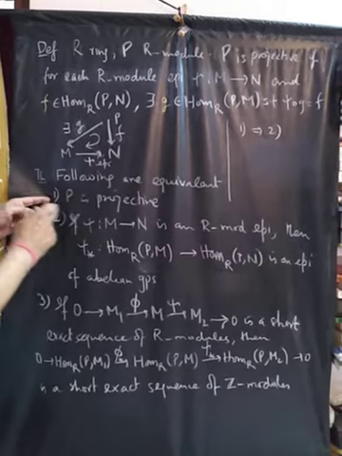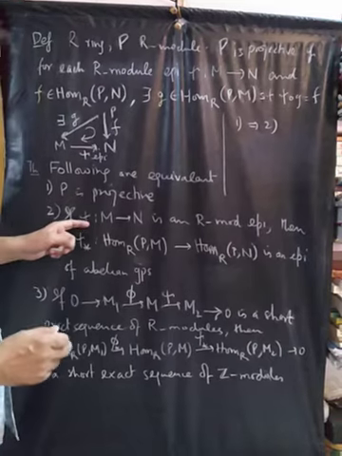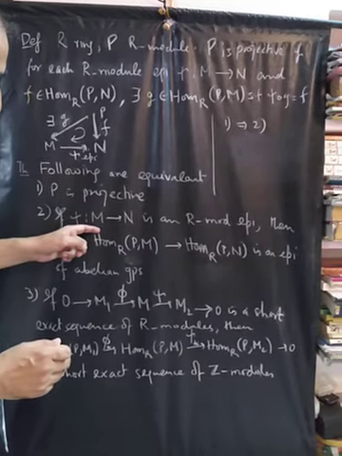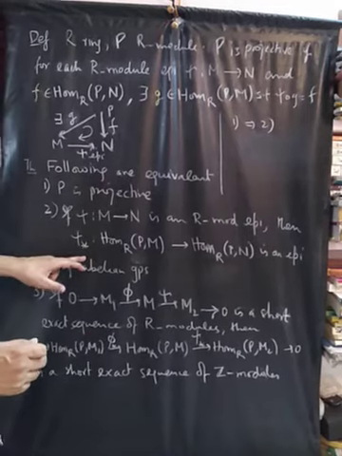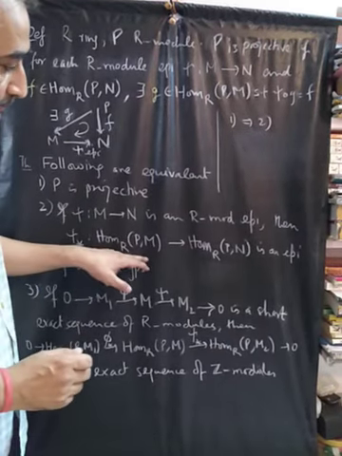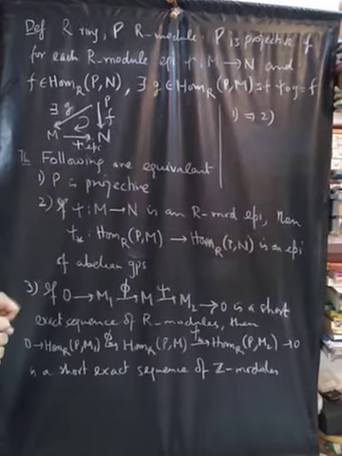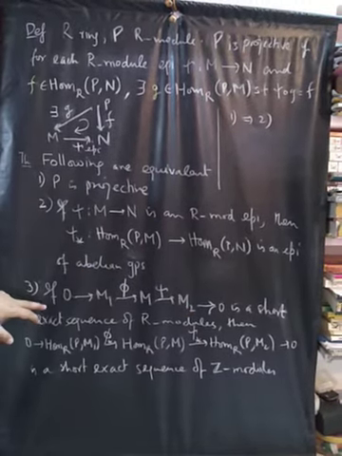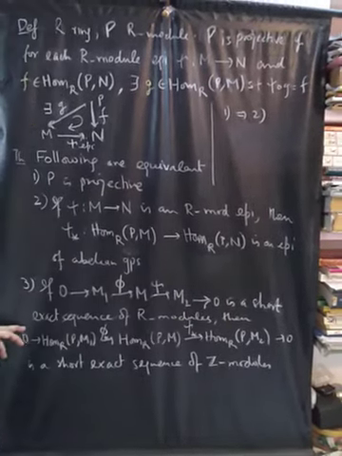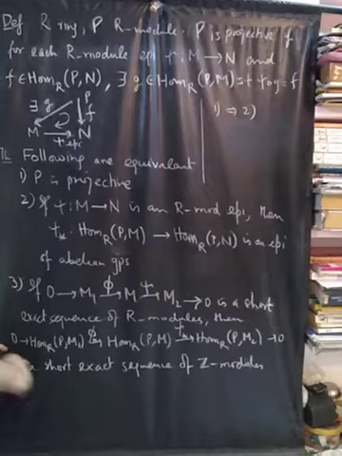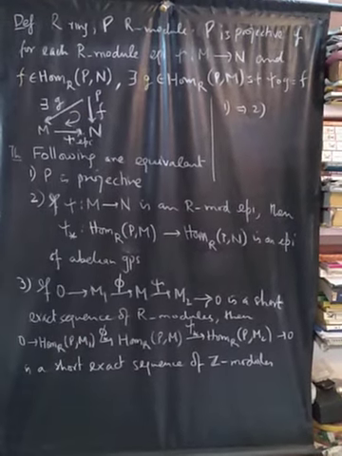The first statement is P is a projective module. Second, if psi is an R module epimorphism from M to N, then psi star from Hom_R(P,M) to Hom_R(P,N) is also an epimorphism of abelian groups. And the third statement is that if this is a short exact sequence of R modules, then this sequence is also a short exact sequence of Z modules.